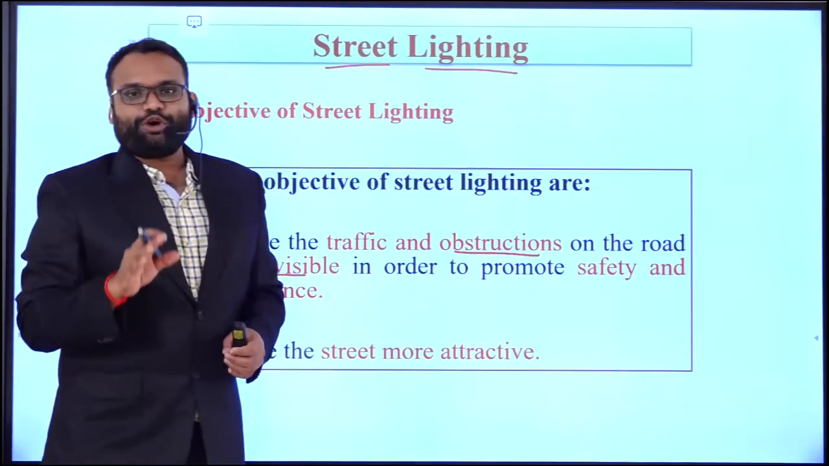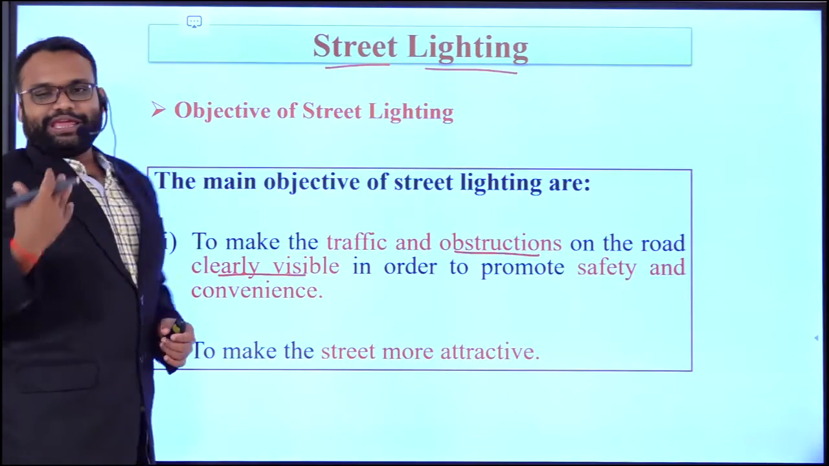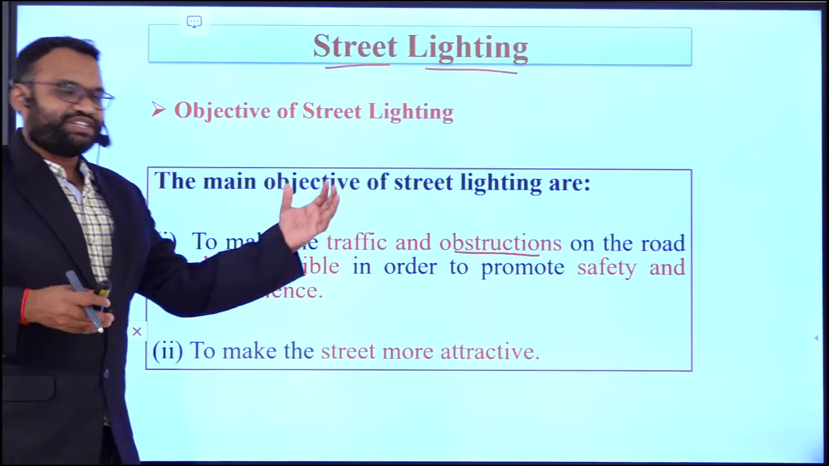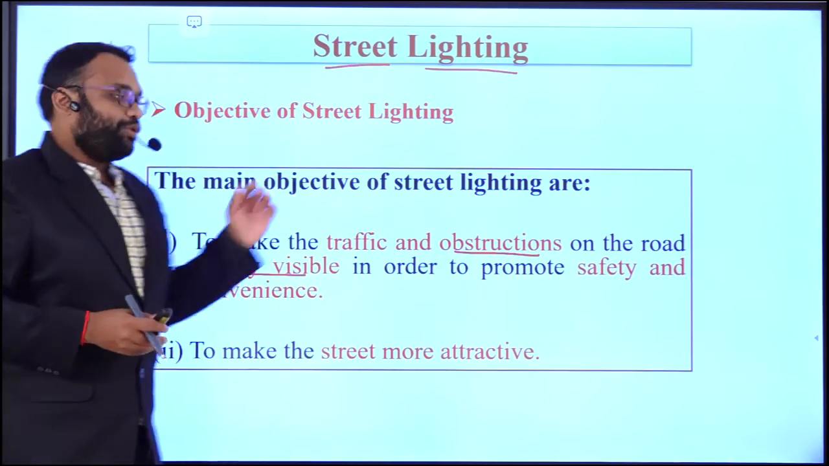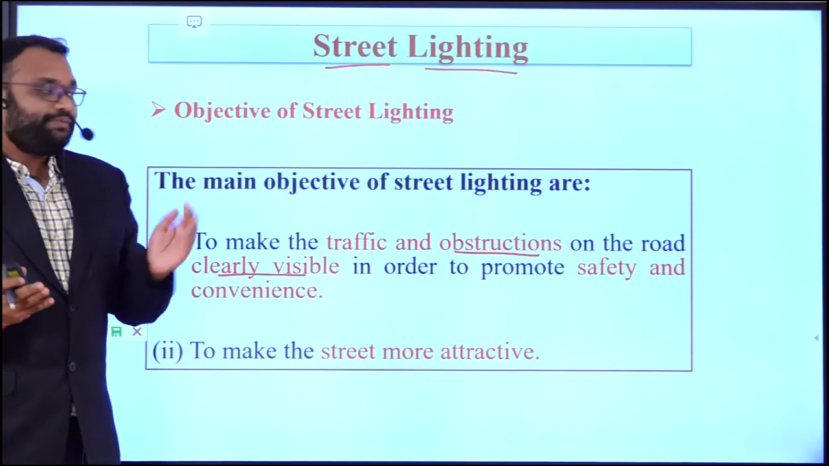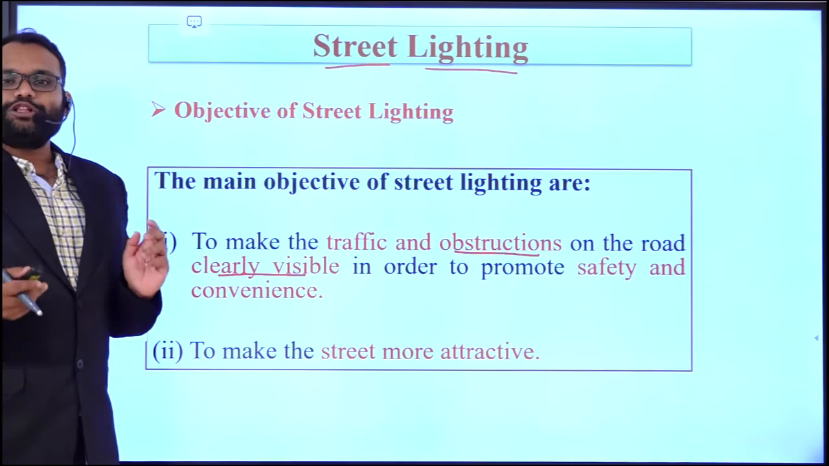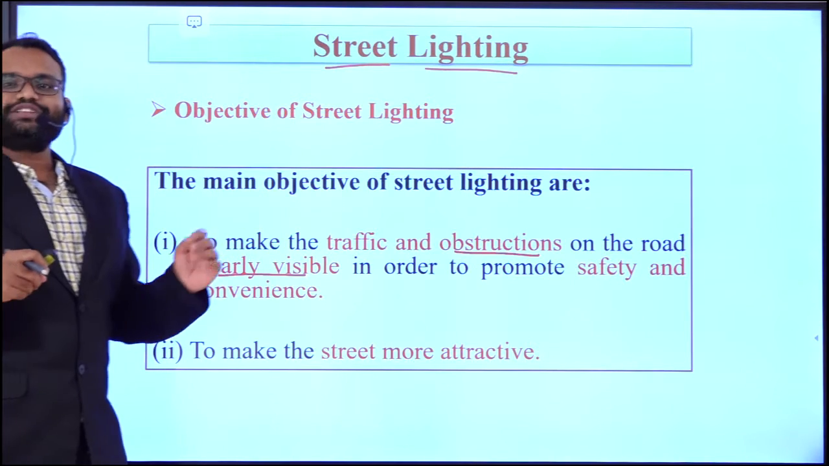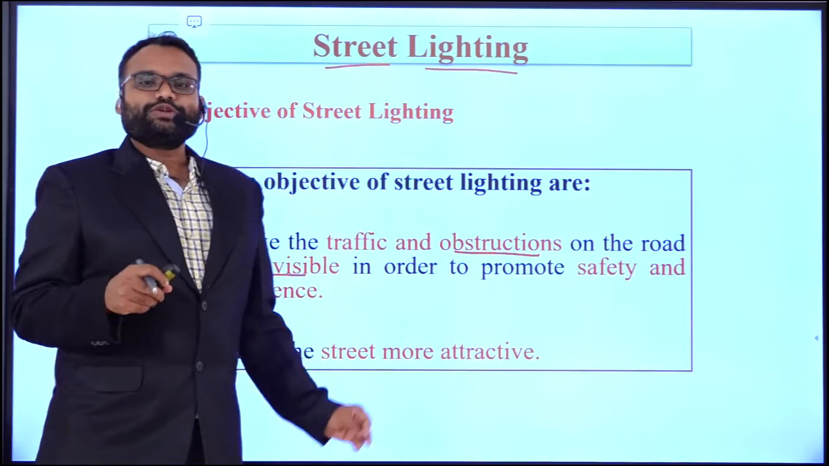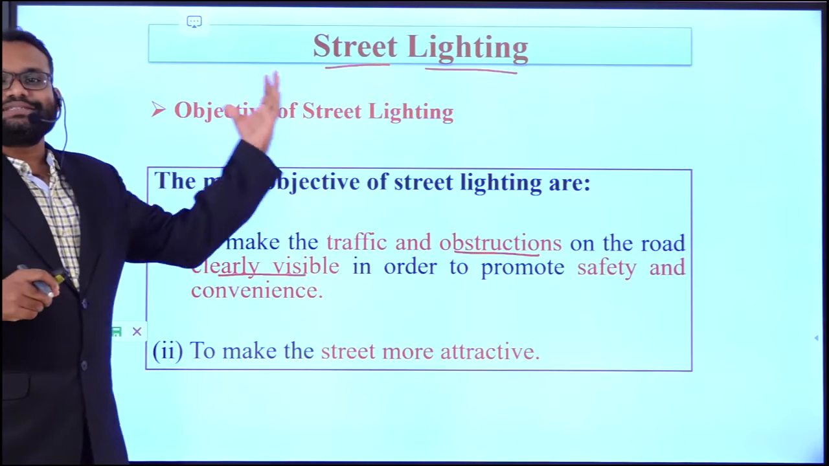The main objective of street lighting is to make the traffic and obstructions on the road very clearly visible, in order to avoid accidents, ensure safety, and also be convenient for the riders who are traveling on the roads. That is the main objective of street lighting.